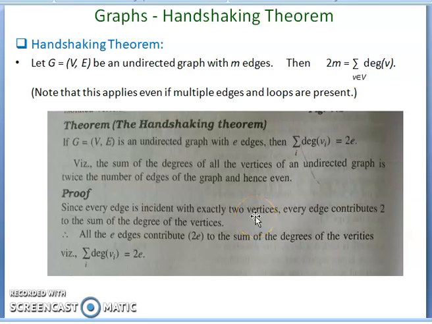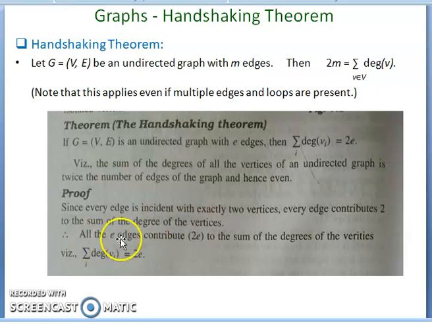For example, if you take one edge, there are 2 vertices. If you take 2 edges, there are 4 vertices. Like that, every edge contributes 2 to the sum of the degrees of the vertices, an even number.